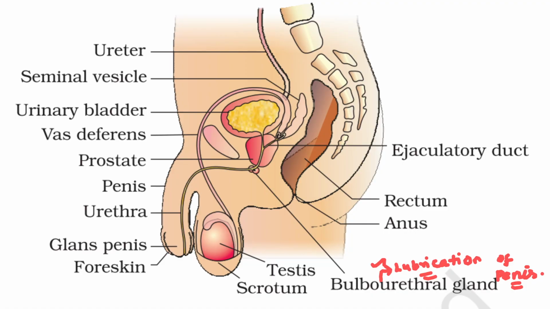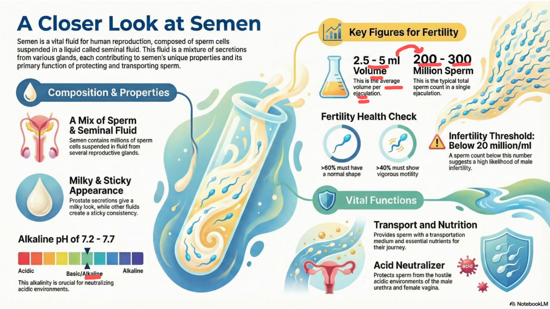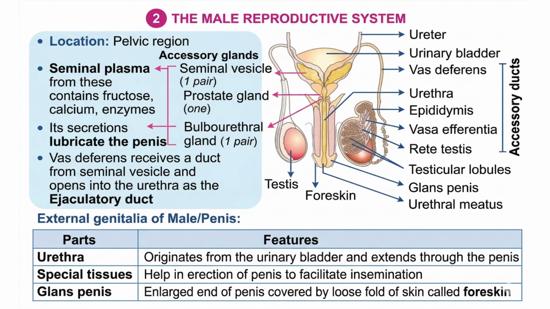So we saw what is inside the testis: epididymis, vas deferens, then these are the different ducts, then these are the different glands. So this is regarding the male reproductive system. I think this is clear. You can see seminal vesicle, prostate, bulbourethral are paired, and this one is unpaired, that we have seen. So it contains fructose, calcium and enzymes. Then bulbourethral will lubricate the penis. Vas deferens receives ducts from seminal vesicle and opens into urethra as ejaculatory duct, direct NCERT line you can see.